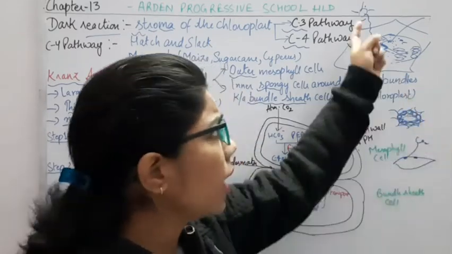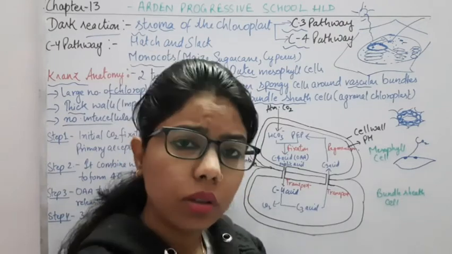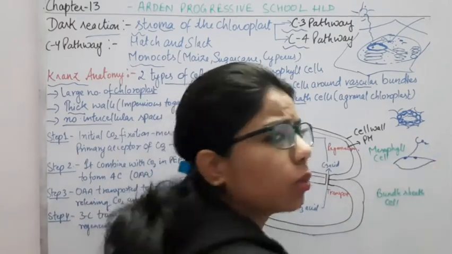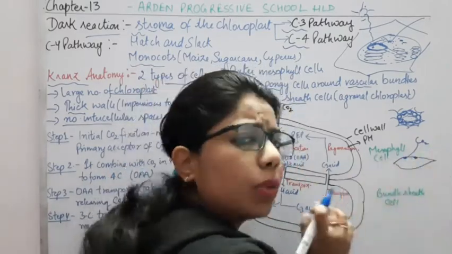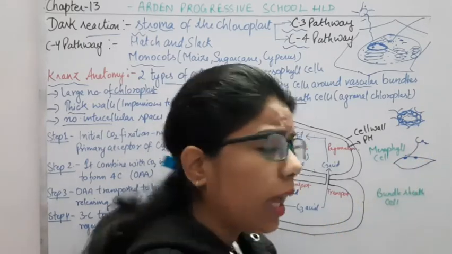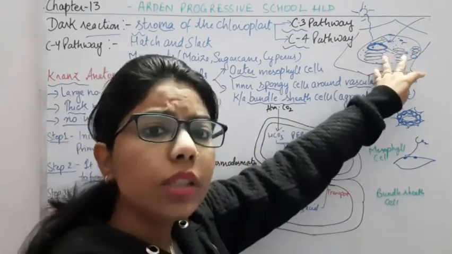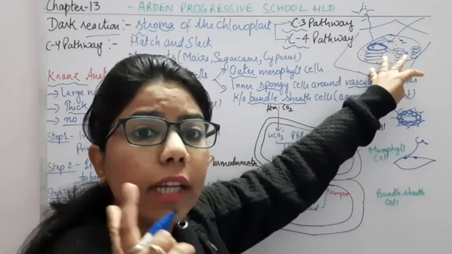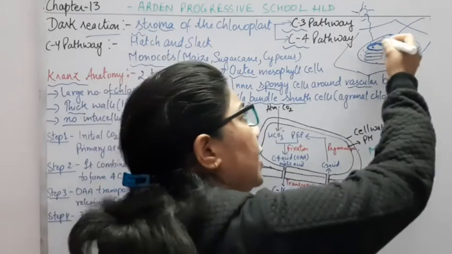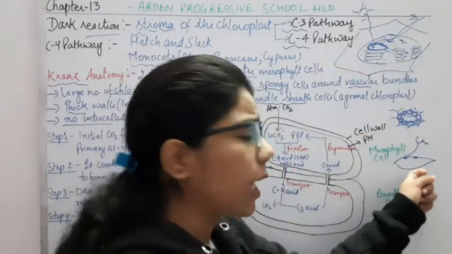And we can say that light is important for the splitting of the water molecule. So to synthesize the glucose molecule we need CO2. If the stomata are closed, CO2 will not be able to enter inside the leaf. And on the one side, in the light reaction, due to the splitting of water, what are we getting? We are getting oxygen also, along with ATP and NADPH, and it is sending oxygen towards the outer side. So what exactly is happening here?